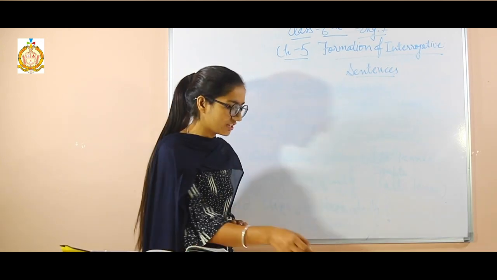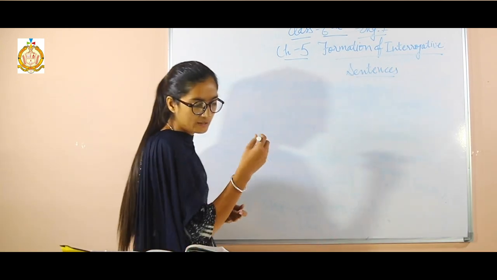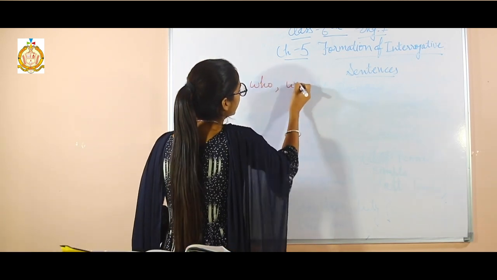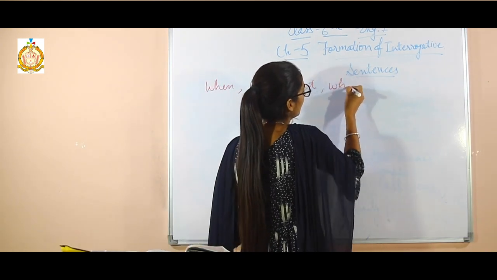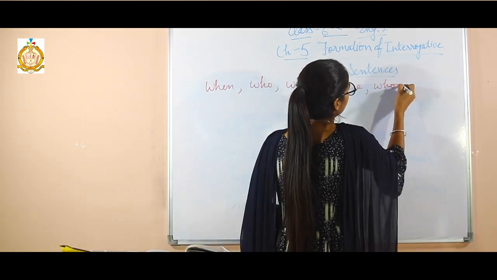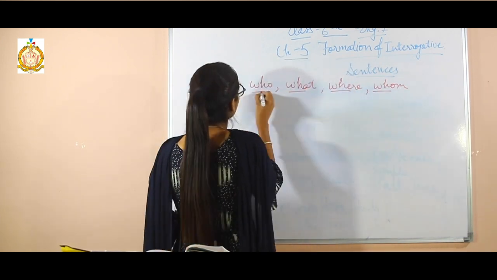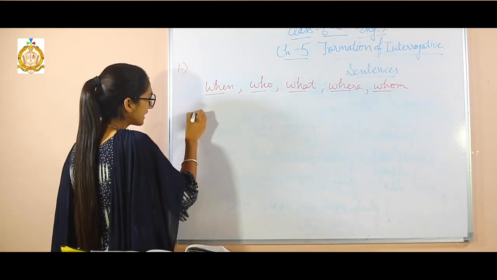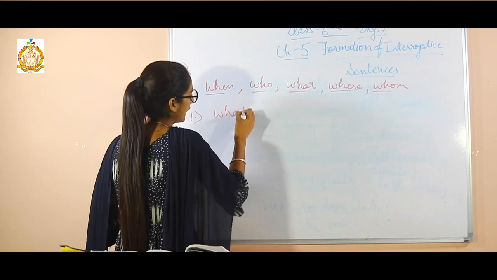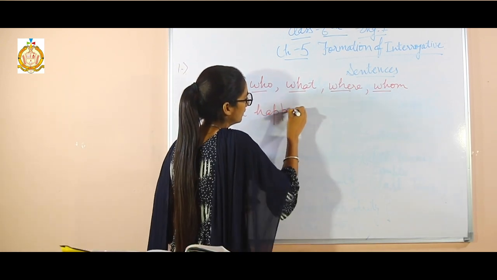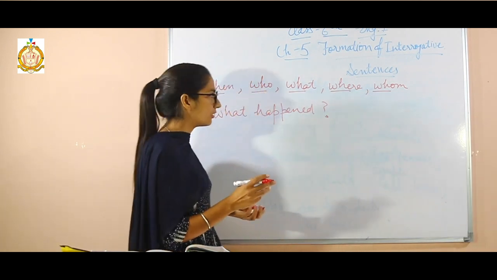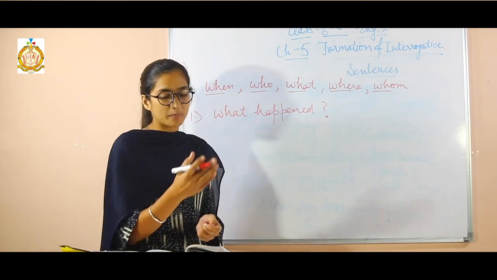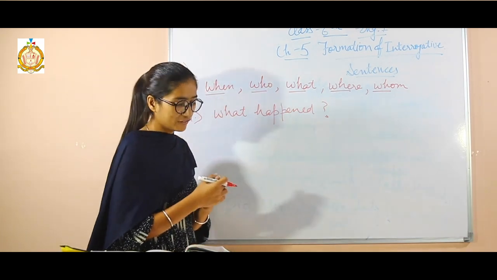Second one is WH questions. WH questions are like when, who, what, where, whom. These all words start with WH. That is why we call these WH questions. So we can ask, what happened? There will be no answer of only yes or no. There will be a full explanation that something has happened. What happened, you have to explain more. In the WH question you have to give more explanation.